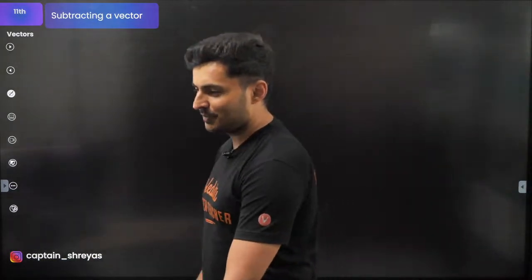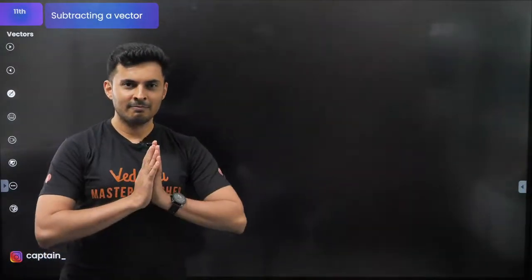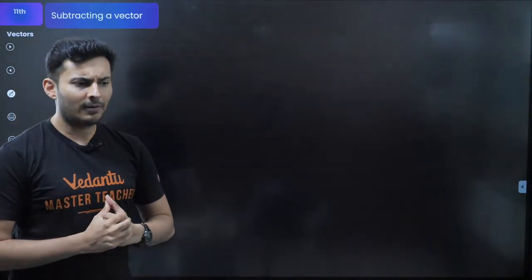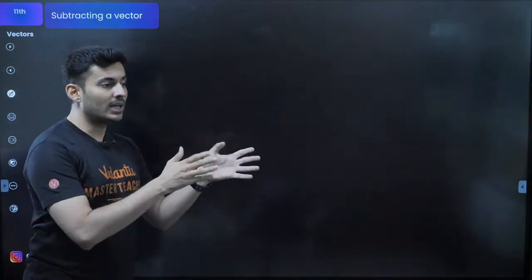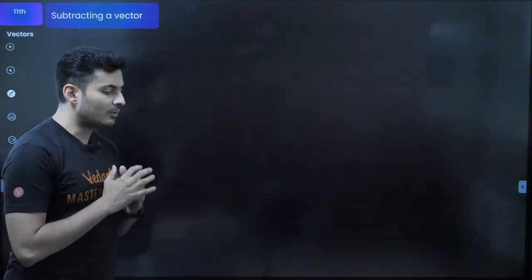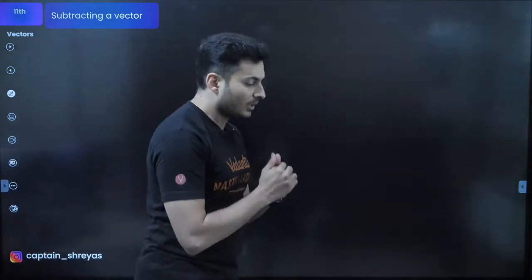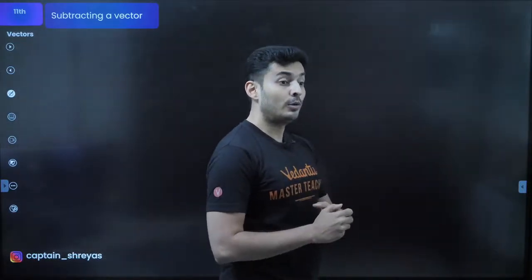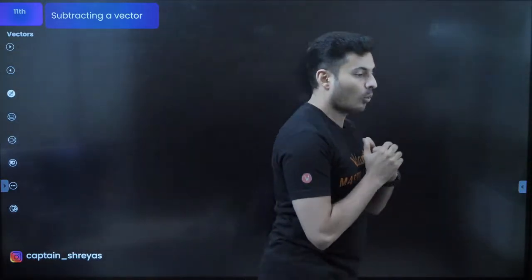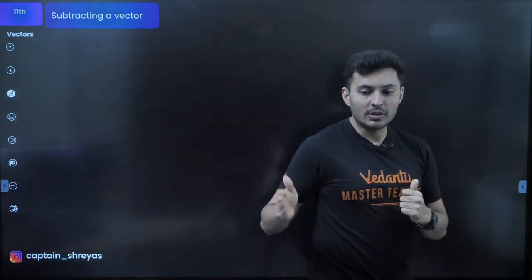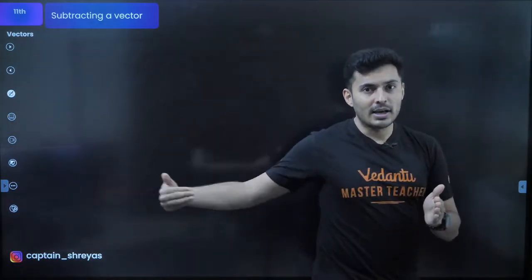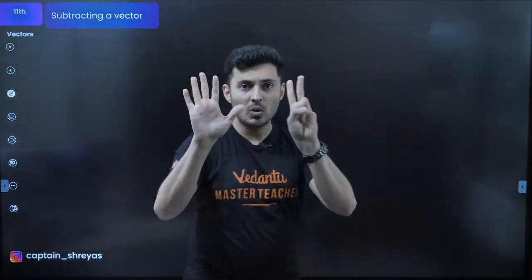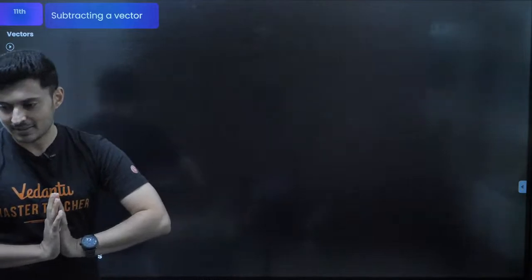Let's talk about subtraction. Let's say somebody tells, Captain Shreyas sir has moved 5 units to the right direction. So 5 units: 1, 2, 3, 4, 5. Captain Shreyas sir also moved 2 units towards the right side. 1, 2. Totally, how much did I move on the number line? 7 units. 5 plus 2, 7 units. Everybody with me on this?